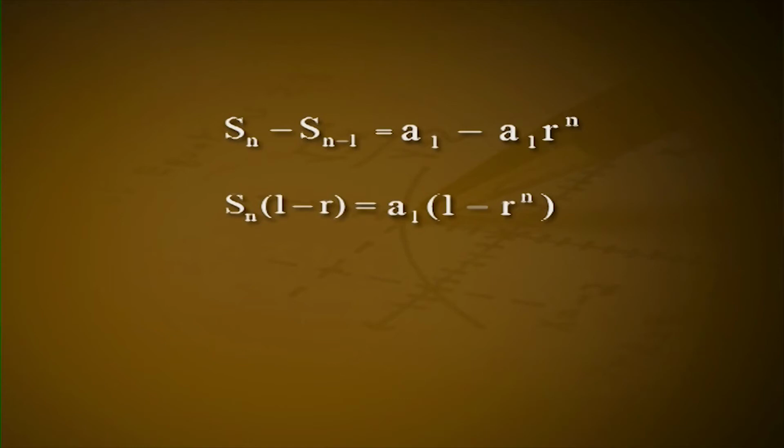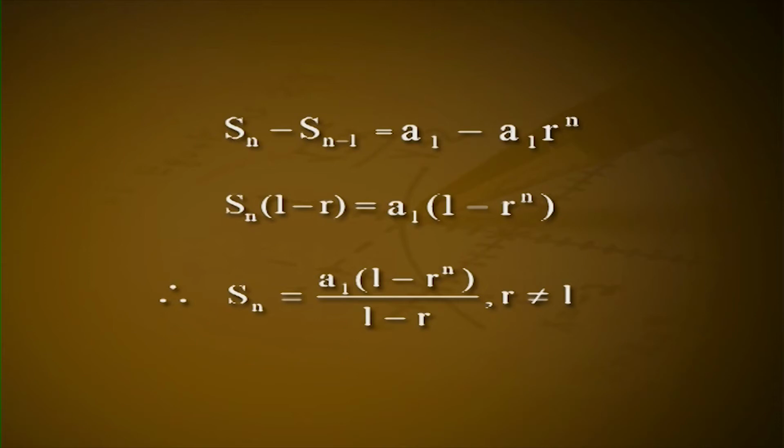That is, S_n (1 - r) = a_1 (1 - r^n). Therefore, S_n = a_1 (1 - r^n)/(1 - r), r not equal to 1, or S_n = (a_1 - r a_n)/(1 - r), r not equal to 1. Therefore, a_n = a_1 r^(n-1).